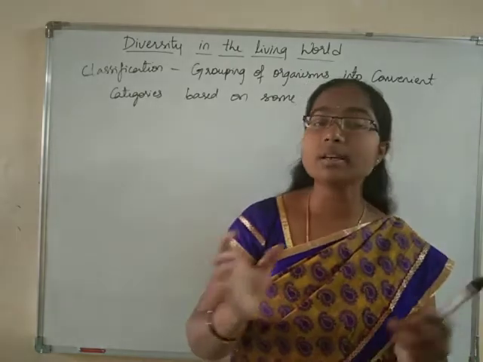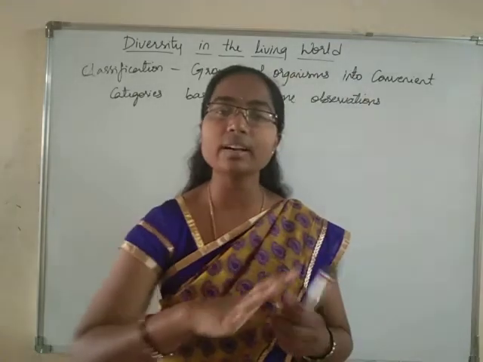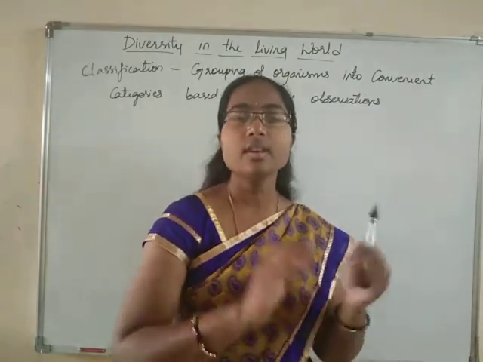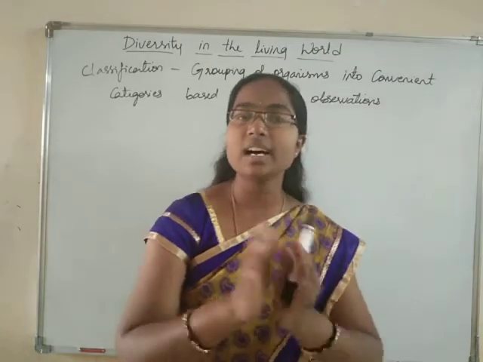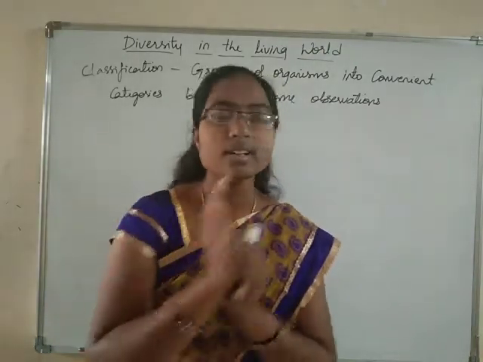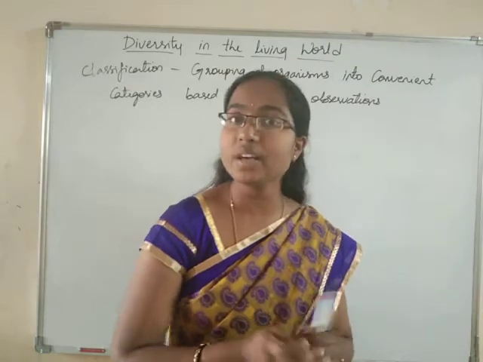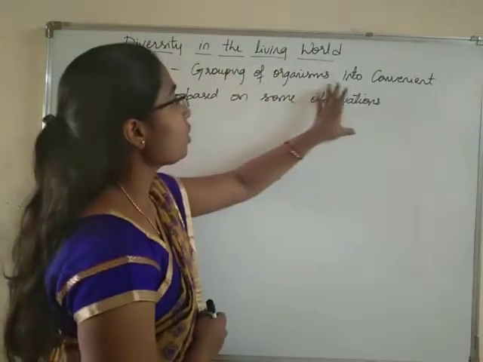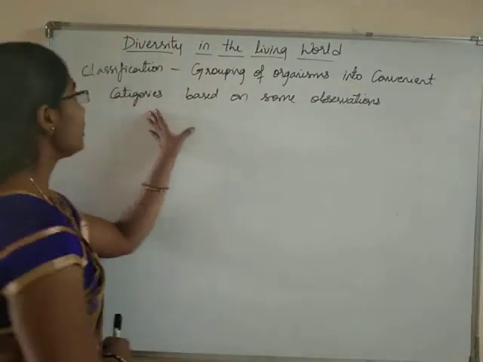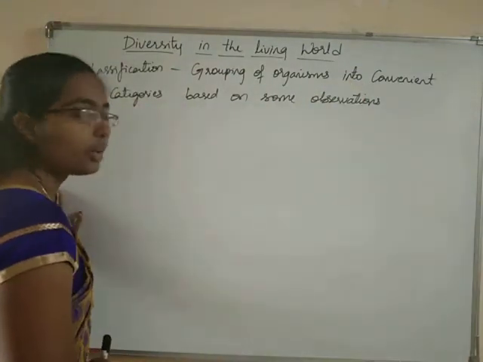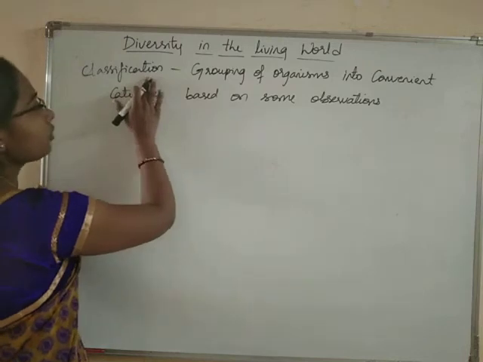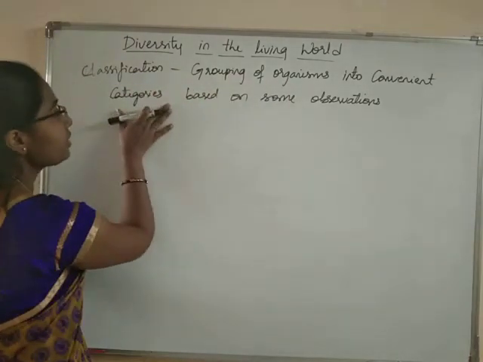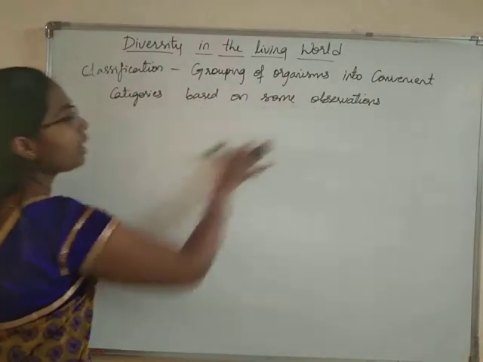This is how we are classifying the organisms into categories. These are animals, these are dogs, these are cats, these are human beings. In that way we are categorizing the animals, and that process of categorizing is called classification. This classification into convenient categories is based on some observation.